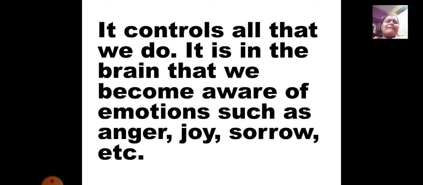If you are angry, you have to show your anger. So all these things are told by the brain to the different organs of our body. So it is like a main machine of our body. Your body behaves according to your brain.